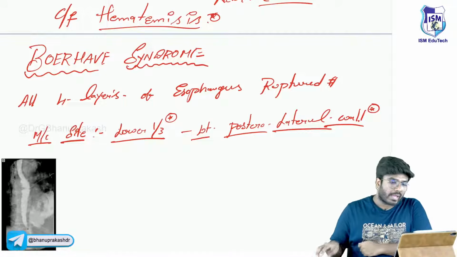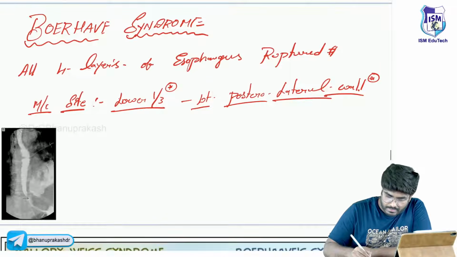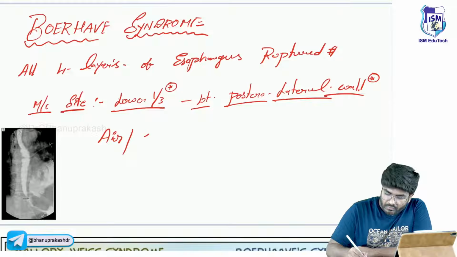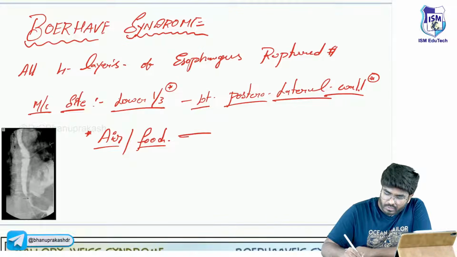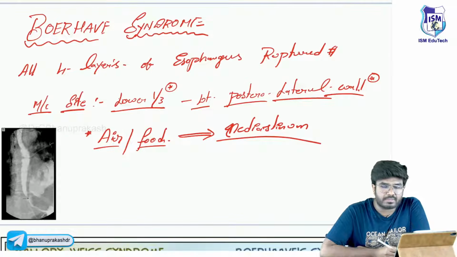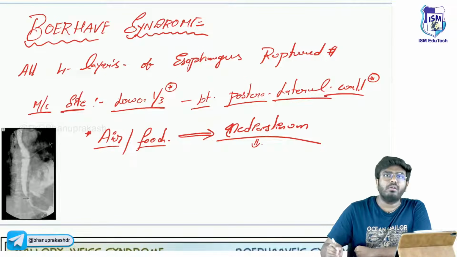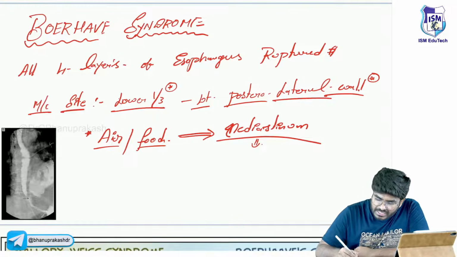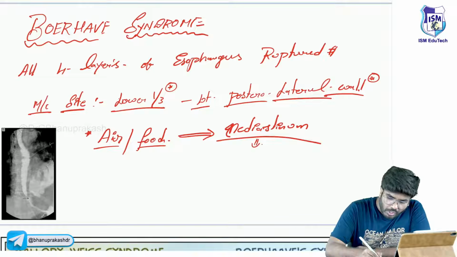Okay, so what happens? There is air, or even food. Whenever the person is taking some food, the air or food, they will enter where? They will enter into the mediastinum. So air or food in the mediastinum, sir. So that will cause what? Now in the mediastinum, air is there and food particles are there. That's not something good. So there will be mediastinitis. So these are the complications.